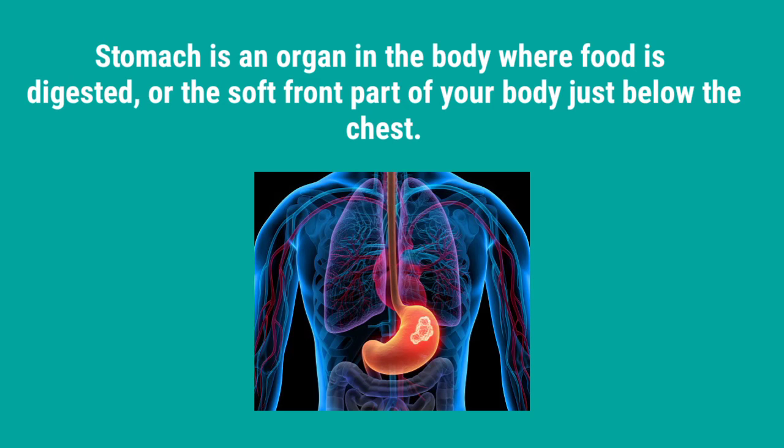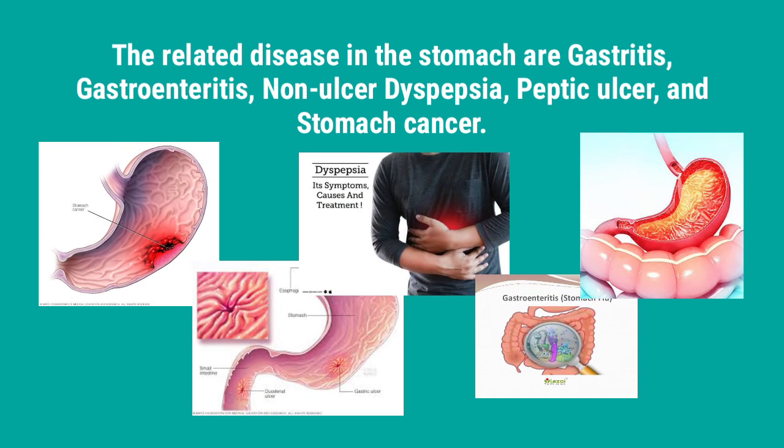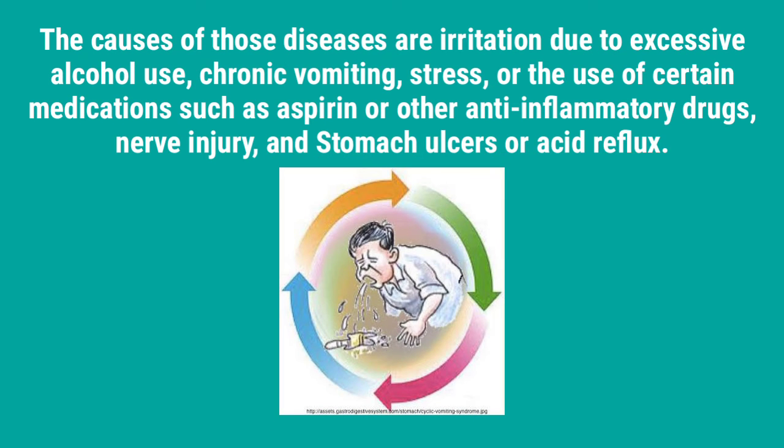The stomach is an organ in the body where food is digested, or the soft front part of your body just below the chest. The related diseases in the stomach are gastritis, gastroenteritis, non-ulcer dyspepsia, peptic ulcer, and stomach cancer. The causes of those diseases are irritation due to excessive alcohol use, chronic vomiting, stress, or the use of certain medications such as aspirin or other anti-inflammatory drugs, nerve injury, and stomach ulcers or acid reflux.